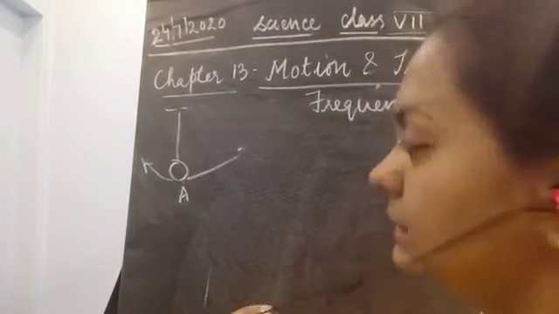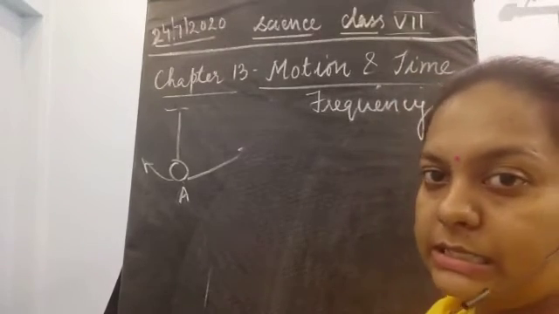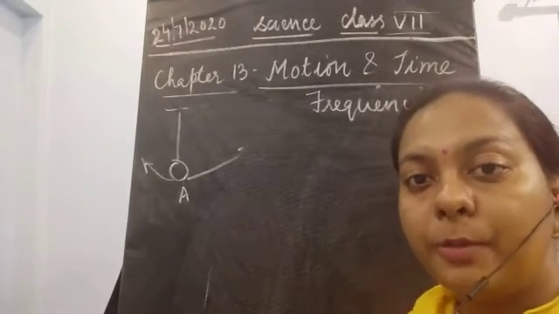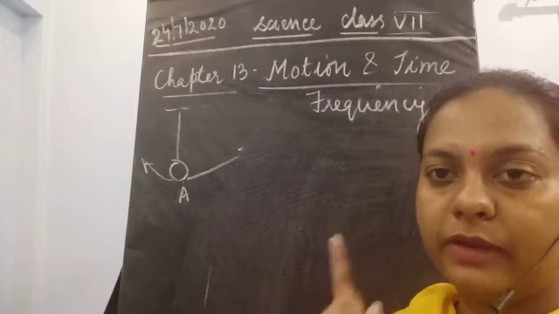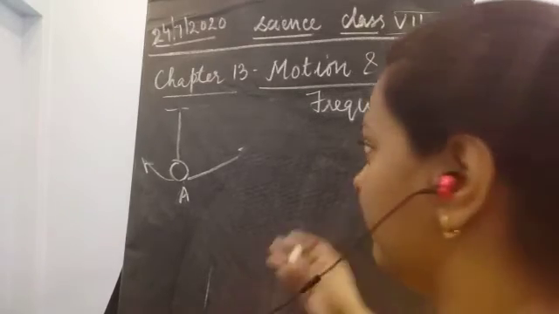What is this frequency? Frequency means the number of oscillations taking place in 1 second. What is frequency?